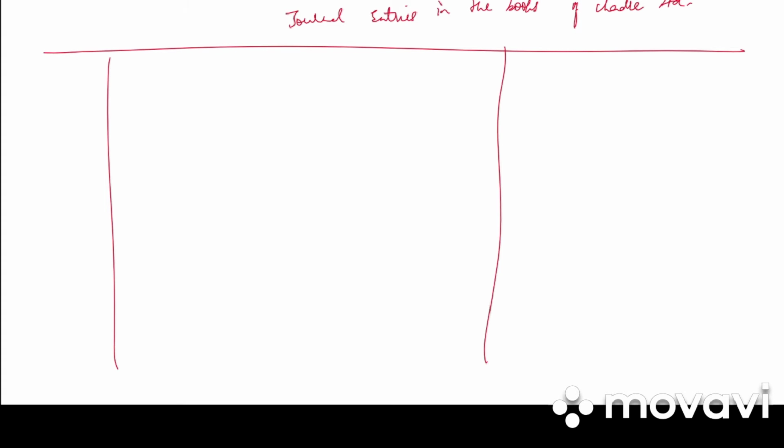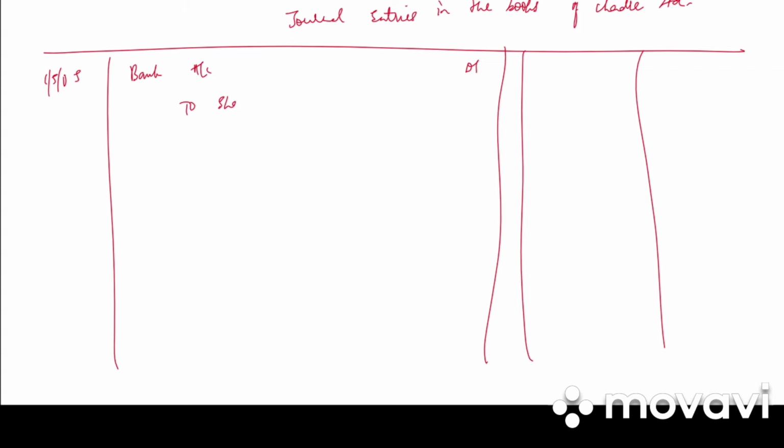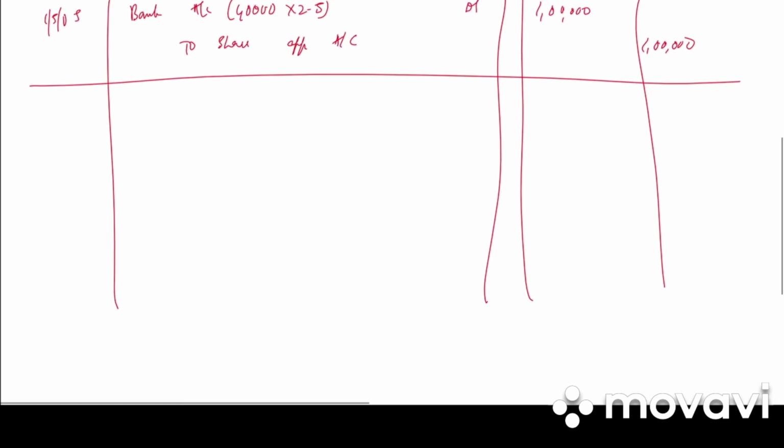Date, particulars, GF, LF, debit and credit. So 1st May 2005, bank account debited to share application account, 40,000 into 2.5, 1 lakh debit, 1 lakh credit. Write the narration: application money received.